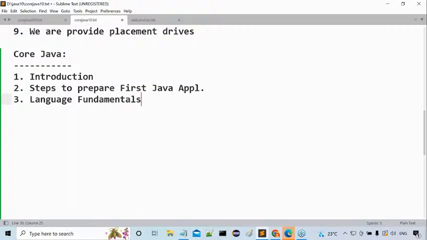Next, after completion of JVM architecture, another topic would be the garbage collector. What is the purpose of the garbage collector? Destroying objects automatically. In general, in programming, we destroy the objects ourselves. But in Java, there is a specialty. Objects will be destroyed by the garbage collector automatically. How and when will the garbage collector destroy the objects? All these concepts we have to understand clearly. All of you are getting my point or not? So destroying objects is the main content here, and how the garbage collector works internally, we will understand clearly.